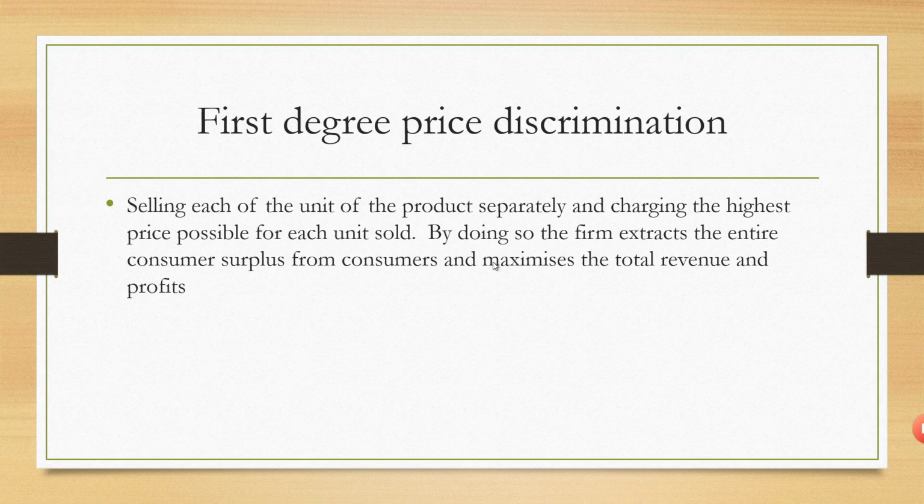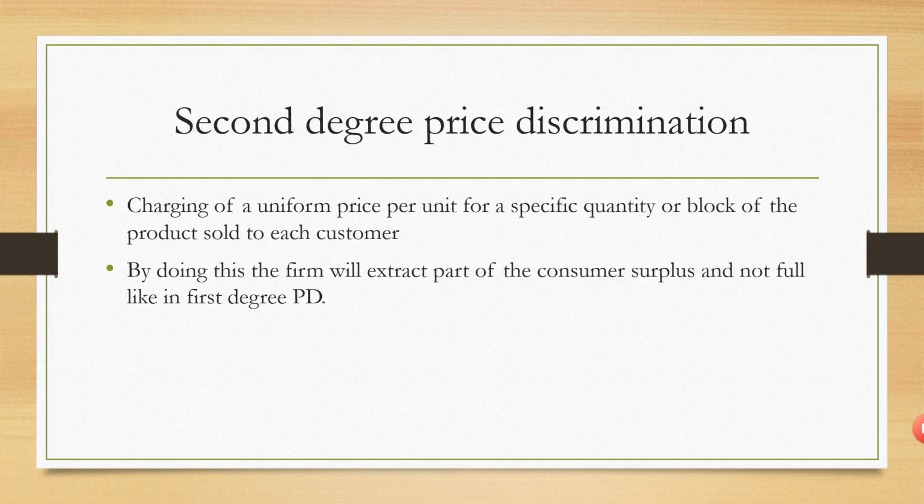So maximum total revenue and profits can be generated by going for first degree price discrimination. But it is possible if and only if the firm, a businessman, knows the willingness to pay of each consumer. In reality, it is very difficult to do so. The doctor should know the patient's willingness and capacity to pay the charges.